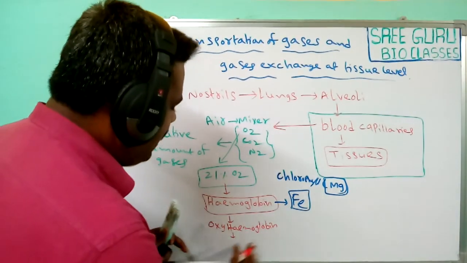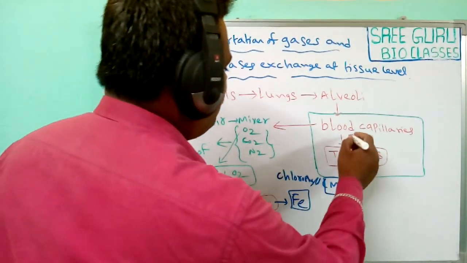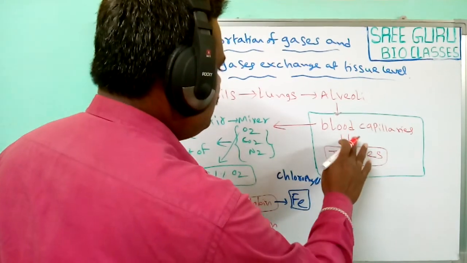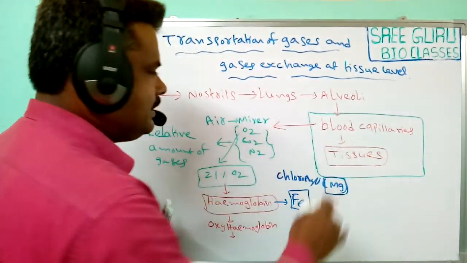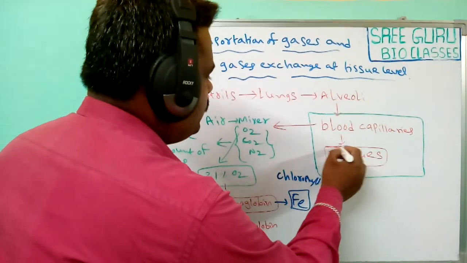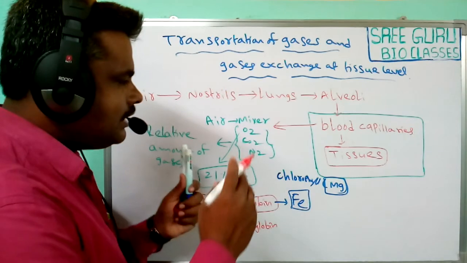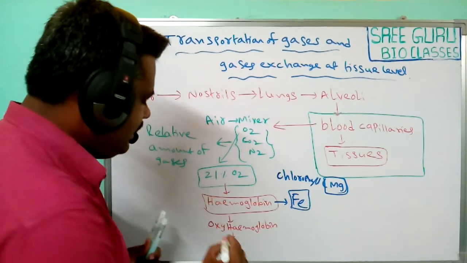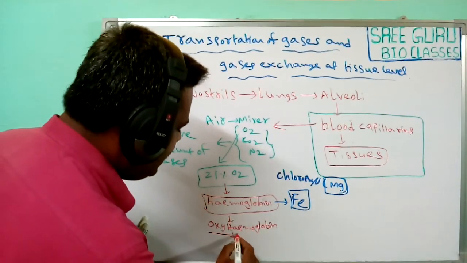In the form of oxyhemoglobin, they are transferred through the blood capillaries and finally reach the tissues. So the oxygen is transferred in the form of oxyhemoglobin.